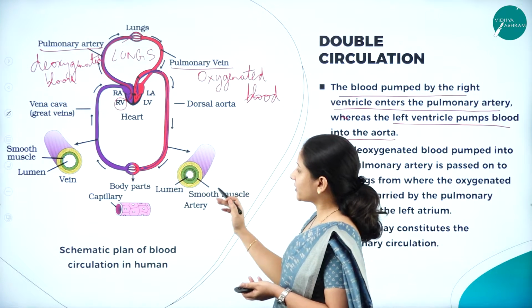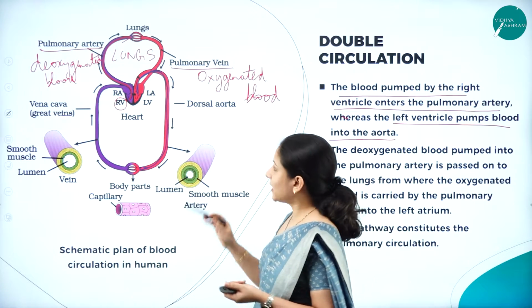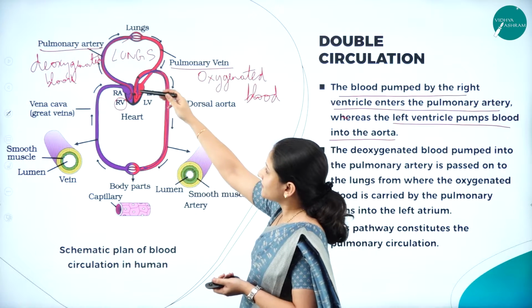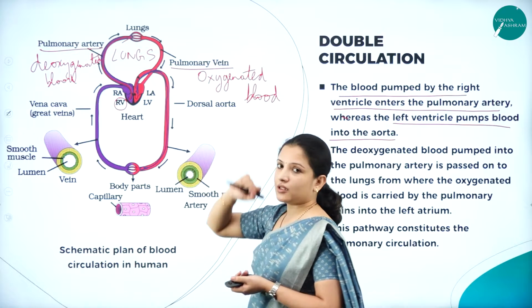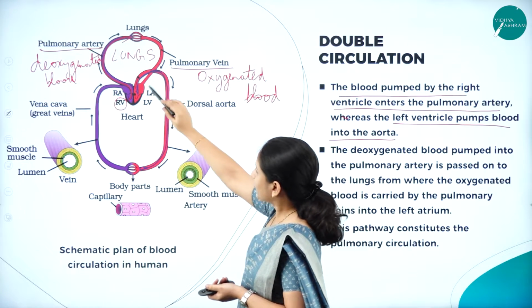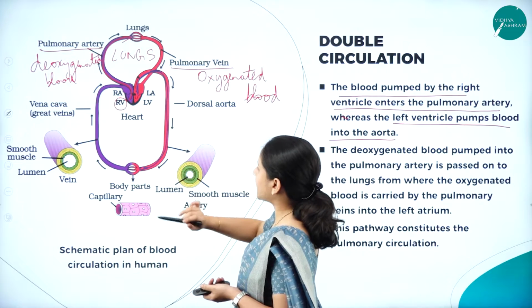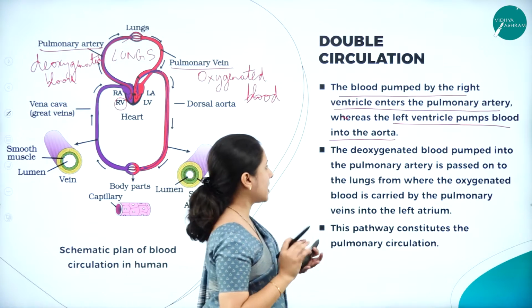That oxygenated blood will be carried to the body parts. So what did we understand? We understood that the right ventricle carries the deoxygenated blood through the pulmonary artery into the lungs, and the left ventricle carries the oxygenated blood into different parts of the body through the aorta. So that is what we understood.